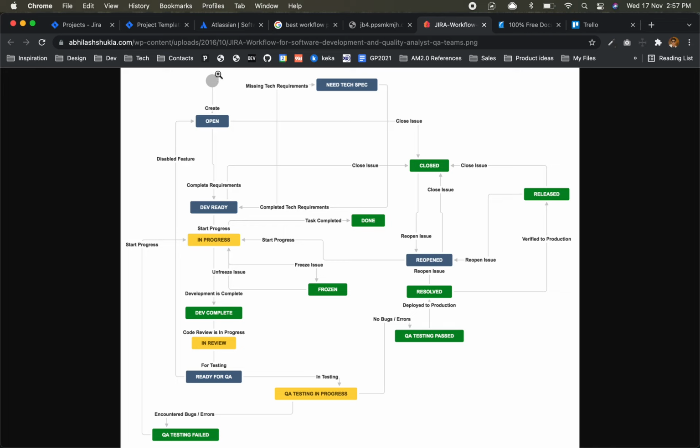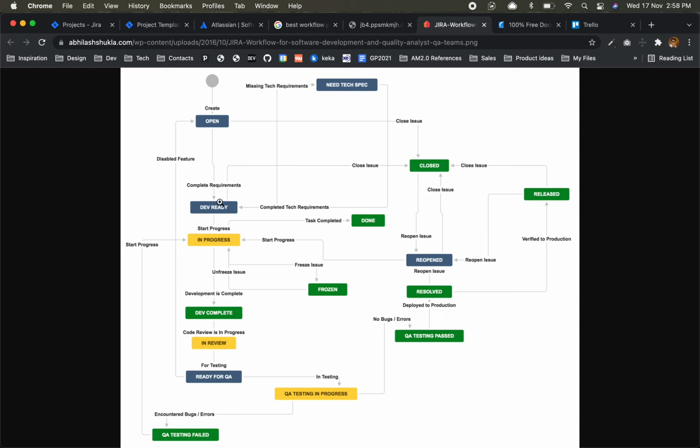So initially when an issue is created, it will be open. If you see, there are two options. Once it is open, they have the complete requirements. I think they have some BA person or someone who will be adding the requirements.